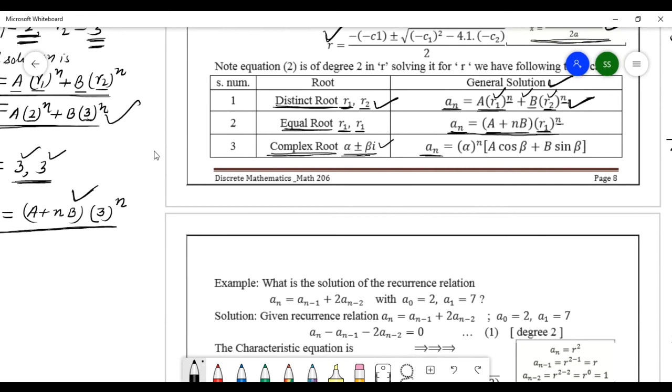You will write a_n equals r to the power n, times A cosine of n beta plus B sine of n beta, where r is the modulus of alpha plus beta i. This way you will write the solution.